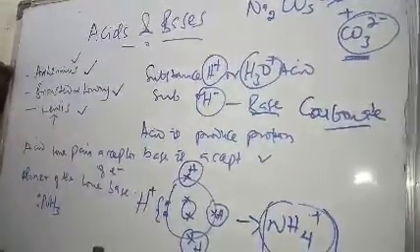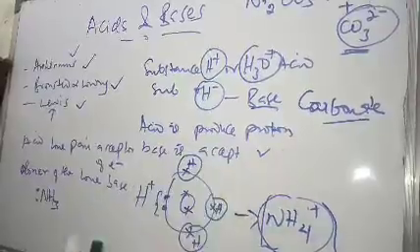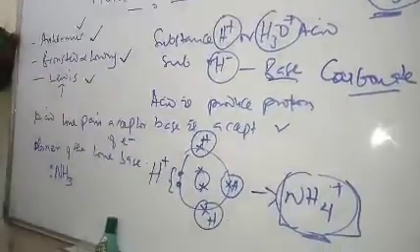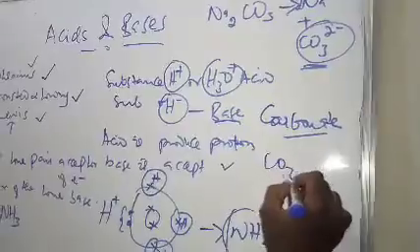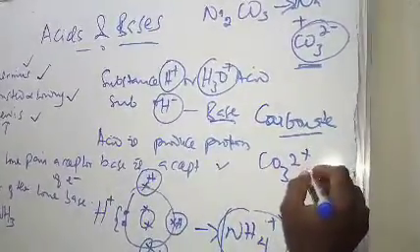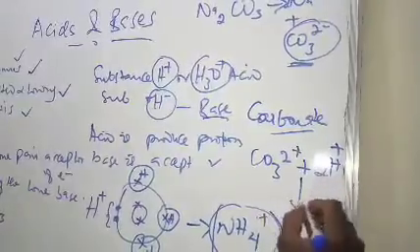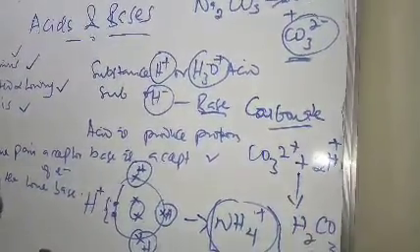But Bronsted and Lowry said any substance that can donate a proton is an acid, and an acceptor of a proton is a base. Of course, in this case, the carbonate can easily accept a proton. This CO3 2 negative plus a proton forms HCO3 negative.